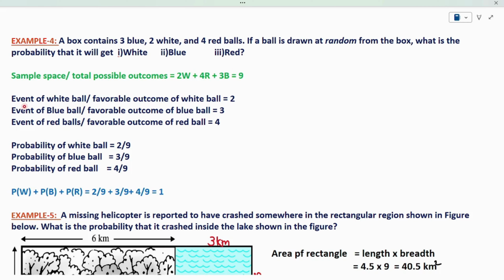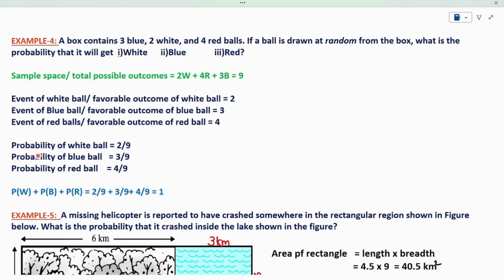My event of white ball will be 2, because I have 2 white balls in that bag. The event of blue ball will become 3, because I have 3 blue balls. The event of red ball will become 4, because I have 4 red balls. In this manner, we find the event.